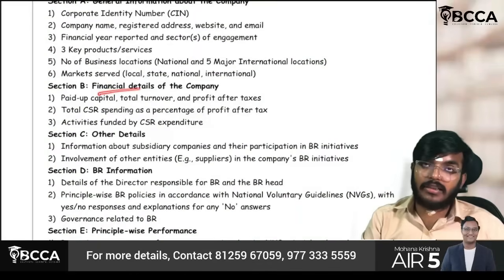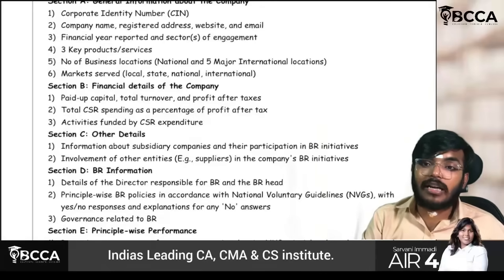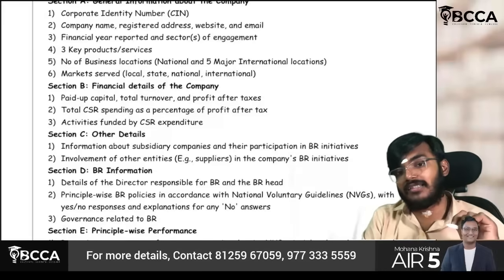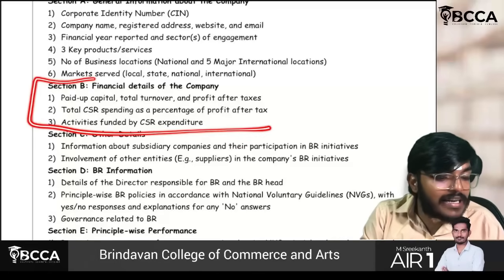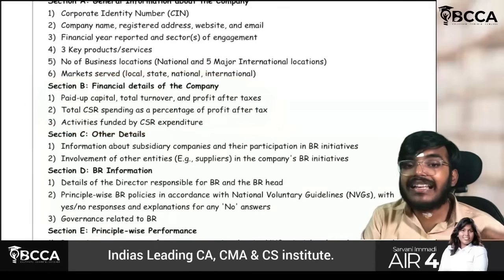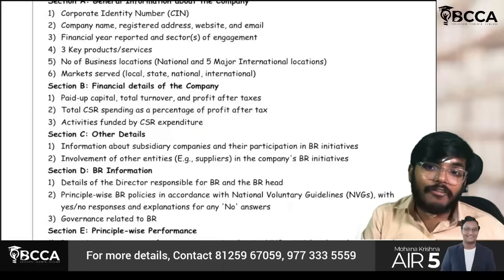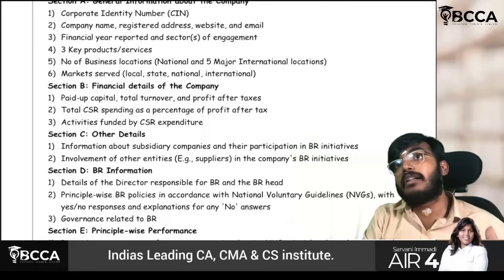Section B covers the financial details. Sir, how much is the turnover, how much is the capital, how much are the profits, and how much is CSR, how many activities are funded by CSR, what are the activities. Everything with respect to financial details will be covered in Section B. Sir, Section C covers other details, like if there are any subsidiary companies, whether they are also participating in the business reporting or not. Sir, for example, Tata is there.